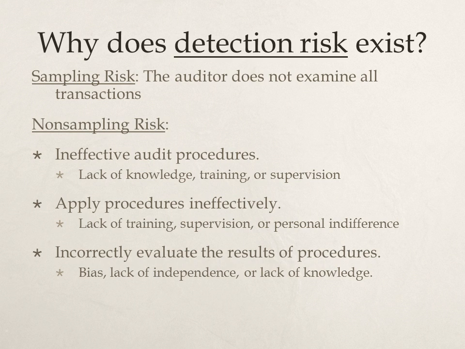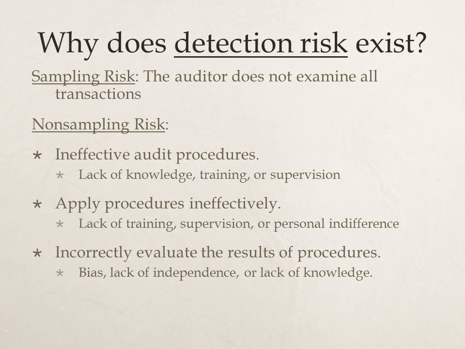Detection risk is the risk that the auditor will fail to detect a material misstatement when present. Ideally, the auditor would love to design an audit that would eliminate this risk. That would allow them to provide absolute assurance to investors. But because of sampling risk and non-sampling risk, the auditor cannot do this.